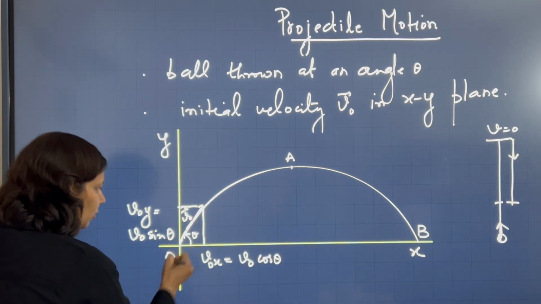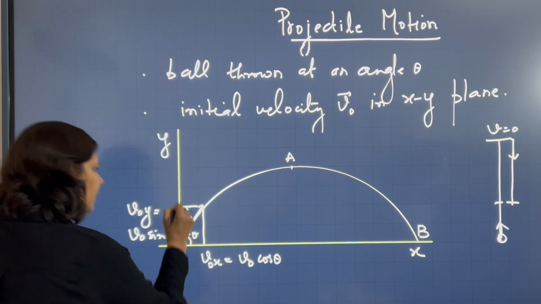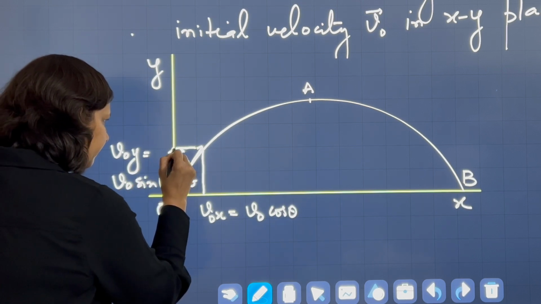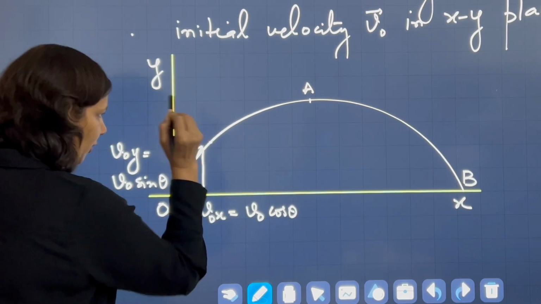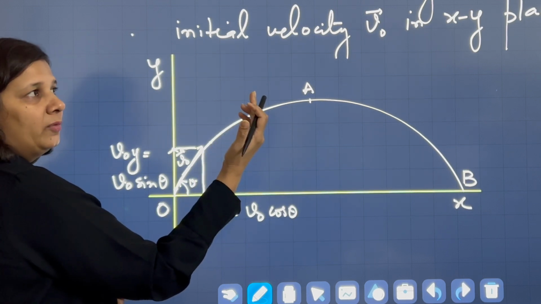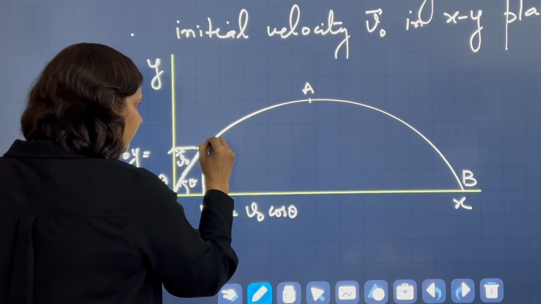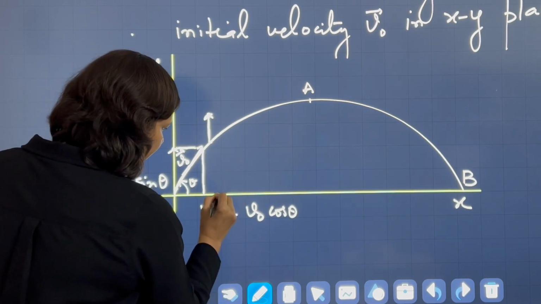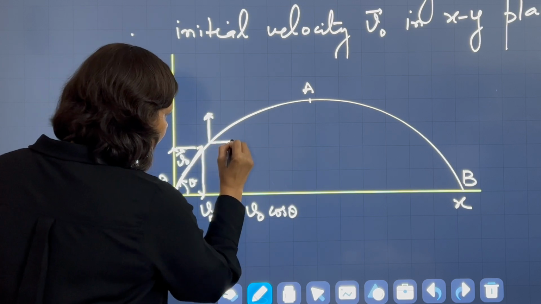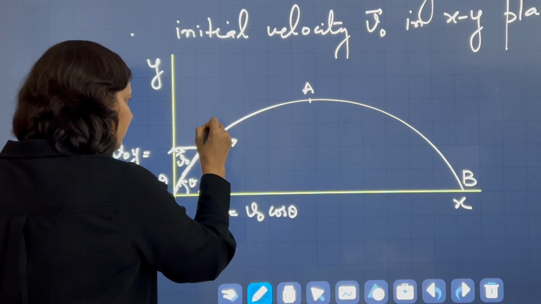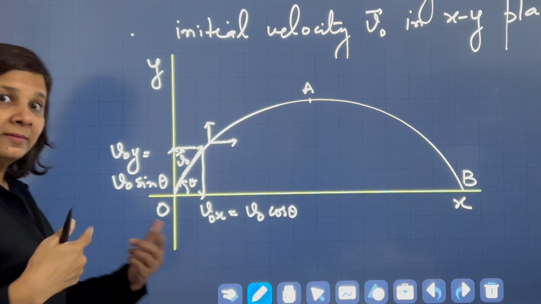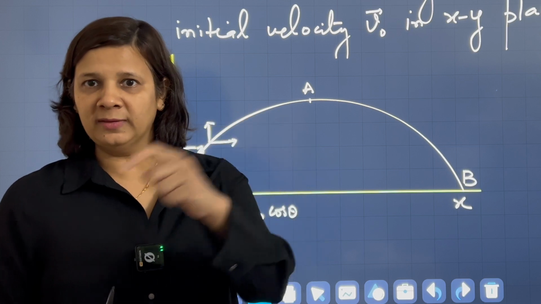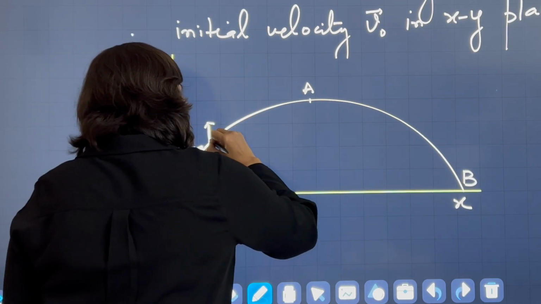Okay, so now thinking about this motion, exactly a similar thing is happening here. When the ball is thrown at an angle theta, then the vertical component of the velocity will change. The vertical component of the ball is this much. Now at this point, if I want to draw the vertical component of the ball, it decreases, so I can represent it like this. Whereas the horizontal component, we can just draw a little smaller. The resultant velocity of the ball is always tangential to the path of the ball, so the resultant will be like this.